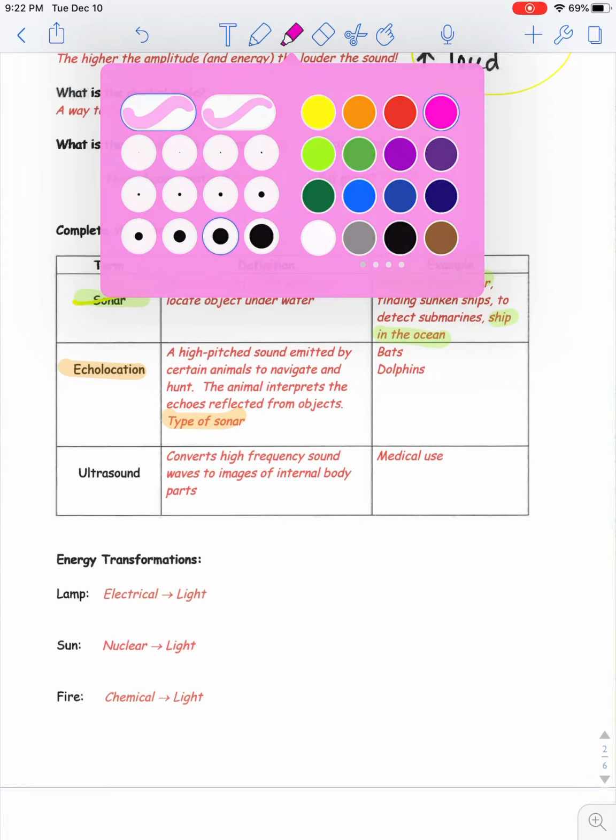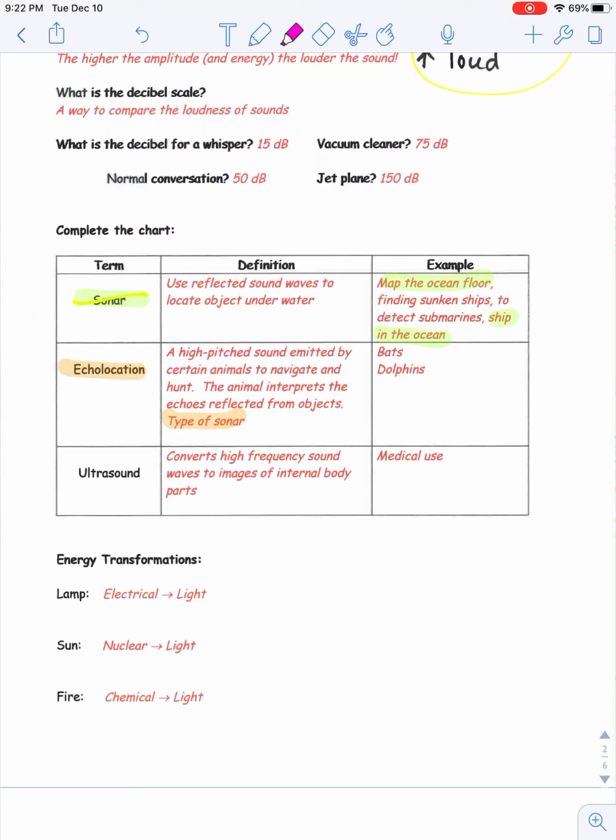So the third type of reflected sound wave used in our daily life is ultrasound. So it's going to convert a high frequency sound wave to images of internal body parts. This is a non-invasive diagnostic tool that's used in the doctor's office or the hospital. So common ultrasound is like looking at a baby, looking at the heart, looking at kidneys.